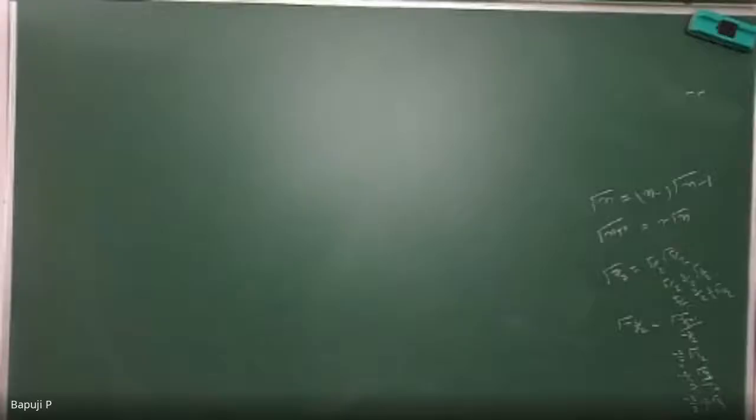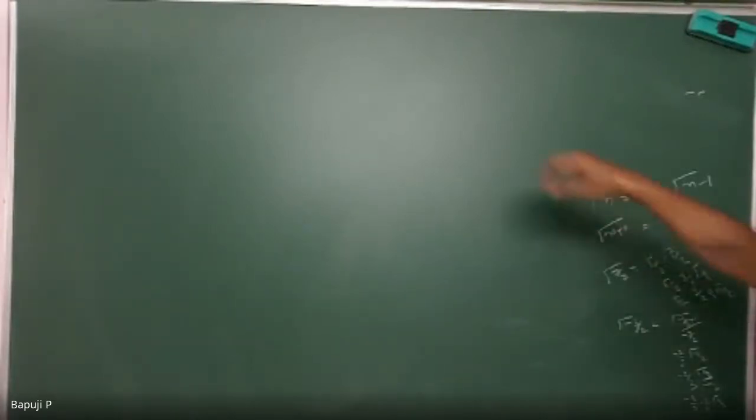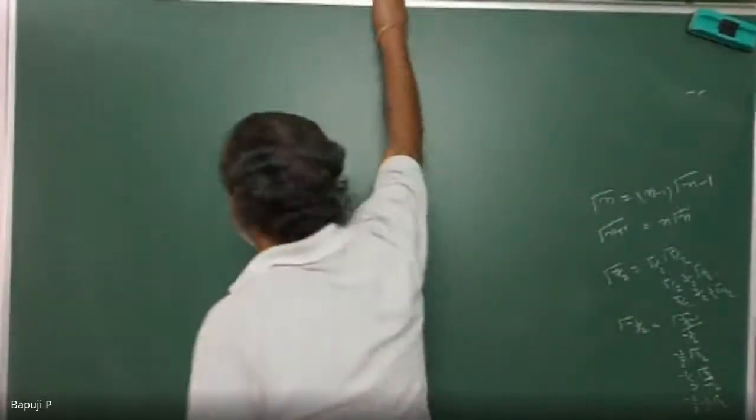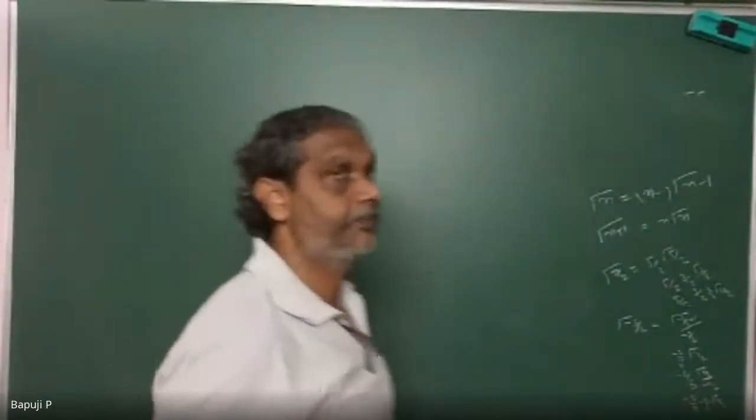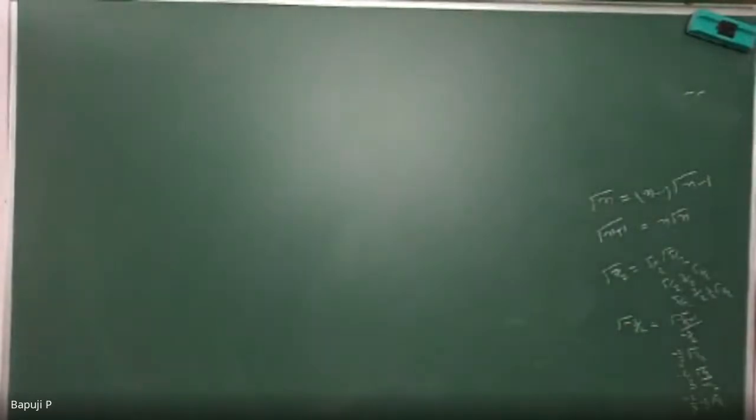Very slowly. Okay. See, in the last class we gave the definition of the gamma function. What is gamma n? Define.